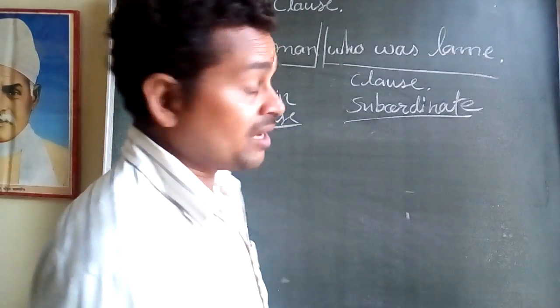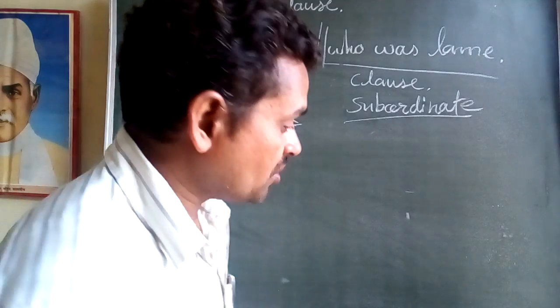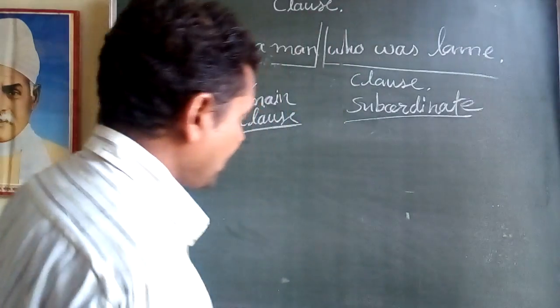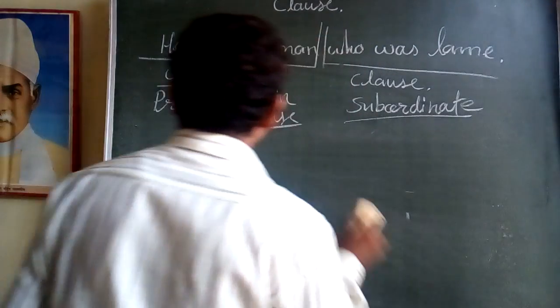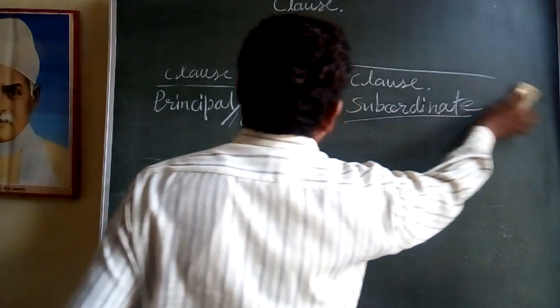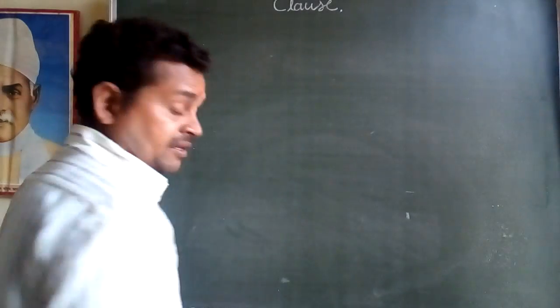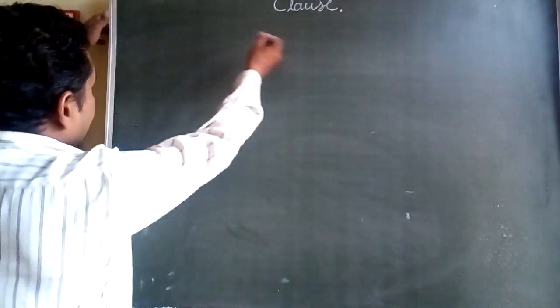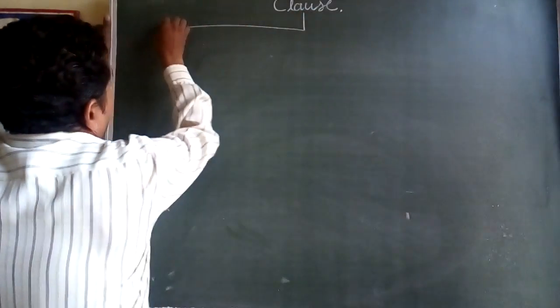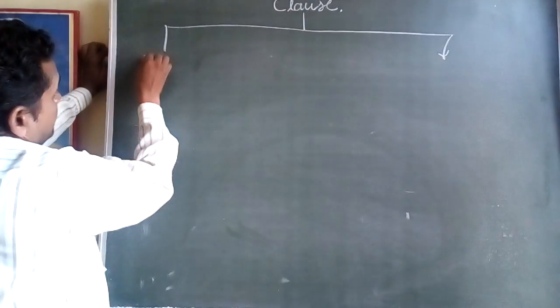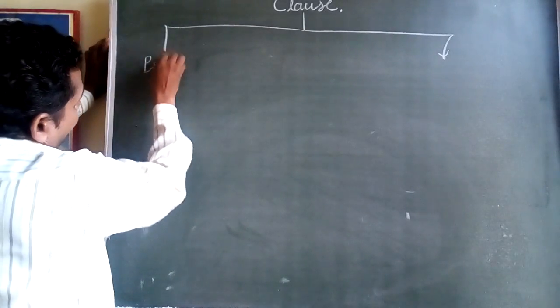Well, is everything clear? Now I am going to explain the types of clause. There are two types of clause. Number one, the principal clause.